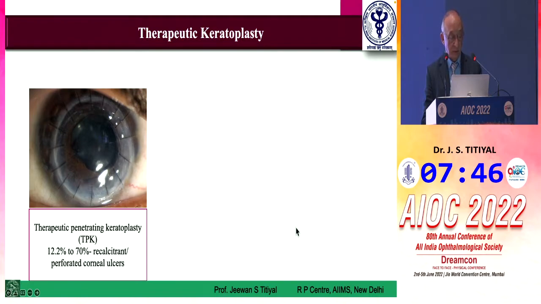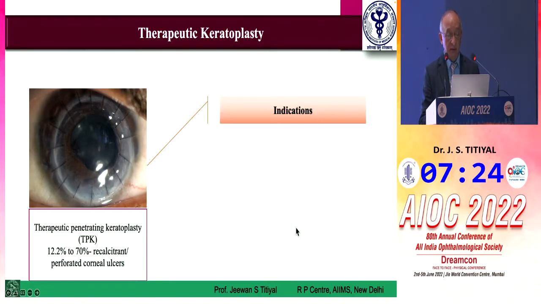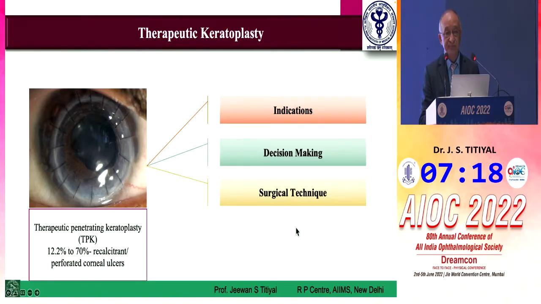We've gone through the entire gamut of different facets of infection in the eye, especially cornea, and their treatment. But you know that almost every patient may not heal with medical management. There is a certain group of patients who require a therapeutic keratoplasty, and Dr. Rajesh Fogla did talk about cases where you can do a lamellar keratoplasty also. If you look into the literature, around 12 to 70% of cases are very difficult to manage and may require a keratoplasty as such. So what are those indications where we might think of a therapeutic keratoplasty?